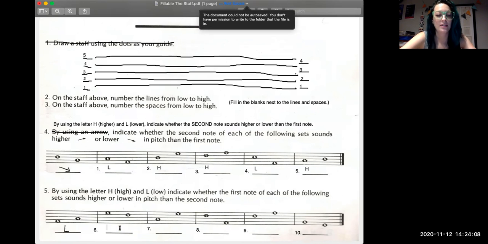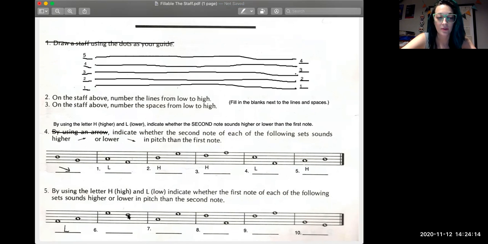Then if we look at number 6, the first note is on space number 4, and the second note is on line number 4. You can see by looking at them, though, that the note on space number 4 looks higher than the note on line number 4, which means it's also going to sound higher than the second note. So we're going to put an H for number 6.